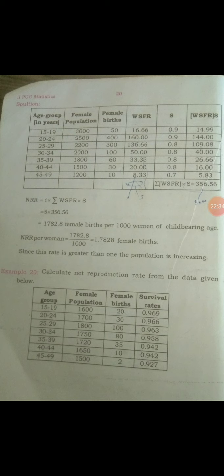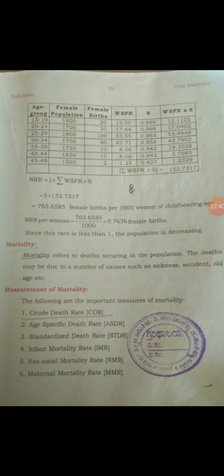Applying the same procedure, first you need to calculate the woman specific fertility rate, and after getting it, you need to multiply with survival rates. Woman specific fertility rate is nothing but the female births divided by female population into 1000.